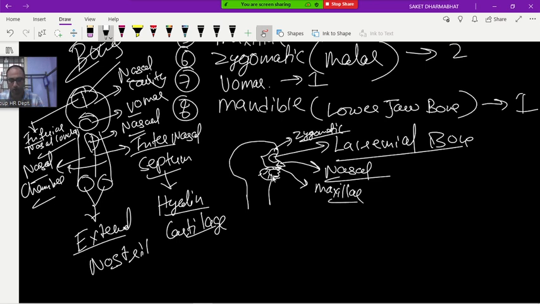Maxilla. The lower jaw bone is called what? Mandible. Maxilla, mandible, inferior nasal. And one more thing: if you open your mouth, on the roof of your mouth, a hard part is there. That is called hard palate. So here what bone is there?